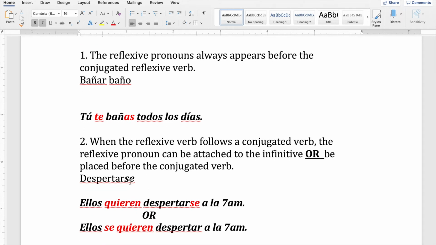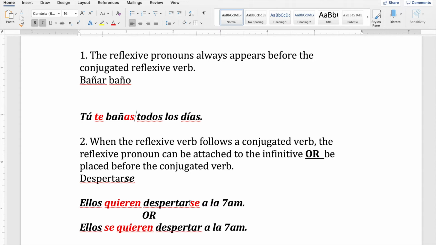Now, when in a sentence there are two verbs, like this one right here, I see querer and I see despertarse. There are two verbs. There are two different ways to do this. You attach the pronoun to the second verb, which is the reflexive. You don't do anything to the reflexive, you just make sure you're using the right pronoun, or you move that reflexive to the front. All right, for example, ellos quieren despertarse a las 7 de la mañana. They want to wake up at 7 o'clock in the morning.